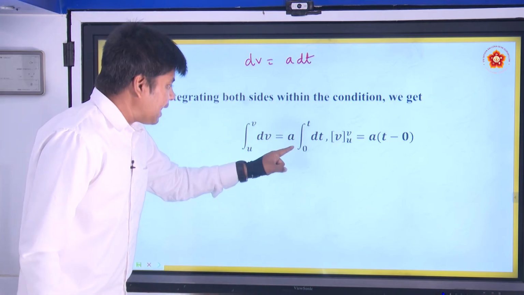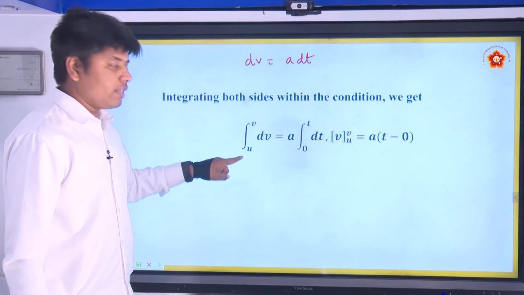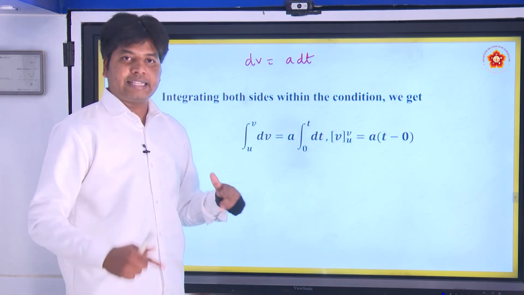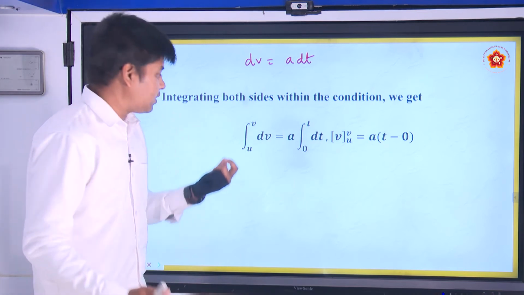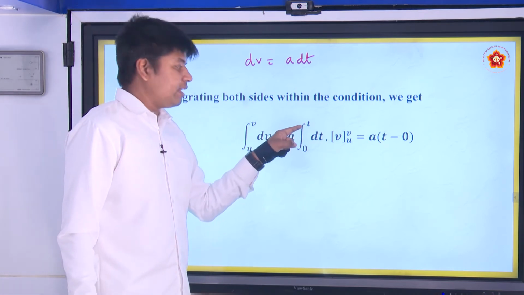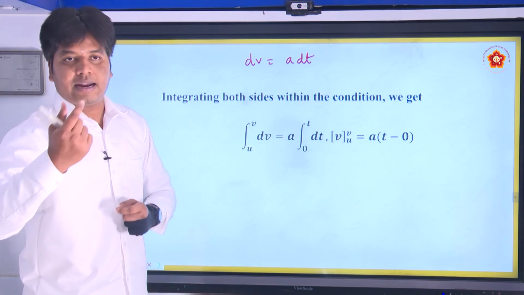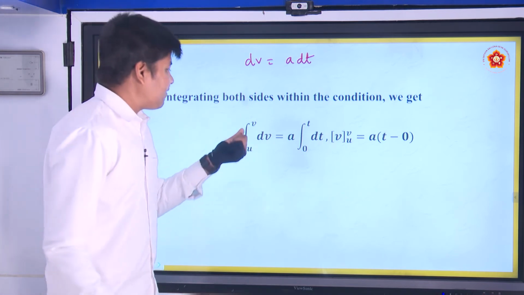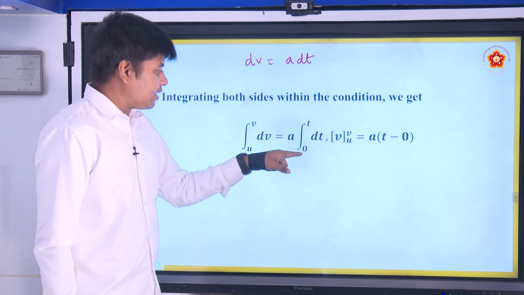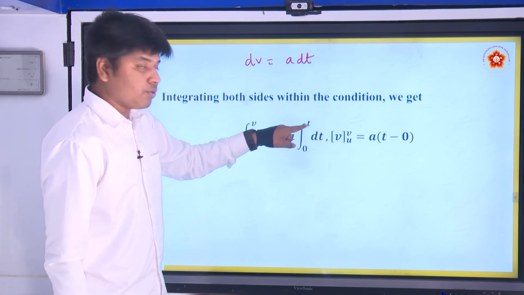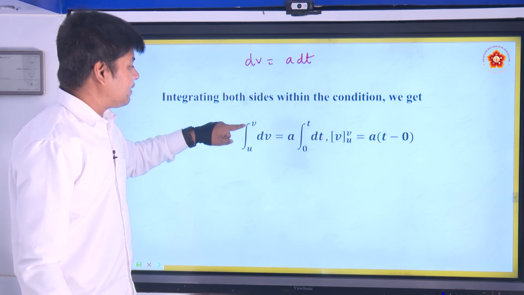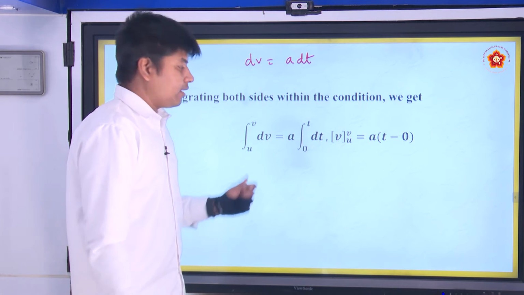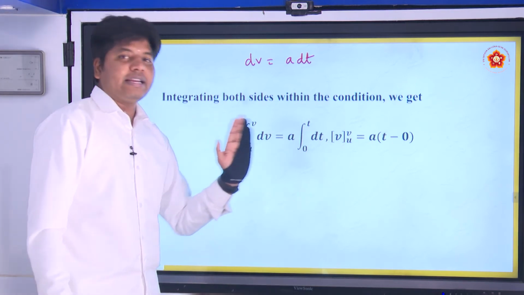At time t equal to 0, it is starting with the initial velocity u. When the particle reaches some distance at time t, it has the velocity v. So, at time t equal to 0 it has u, at time t it attains the velocity v.